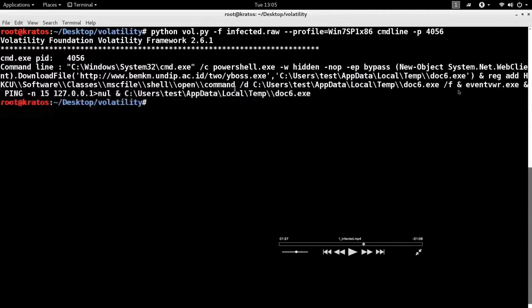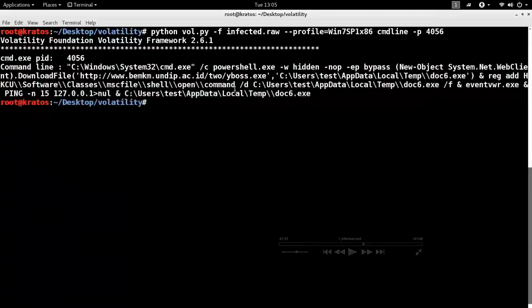So what it's doing is, by adding an entry and launching Event Viewer. Why does it launch Event Viewer? Because Event Viewer, when you launch it normally, launches another process called mmc.exe. So basically, it consults this registry to launch mmc.exe. Now that registry is hijacked and it is replaced with the malicious executable, what would happen is, when you launch eventviewer.exe explicitly, the event viewer will go and launch doc6.exe.